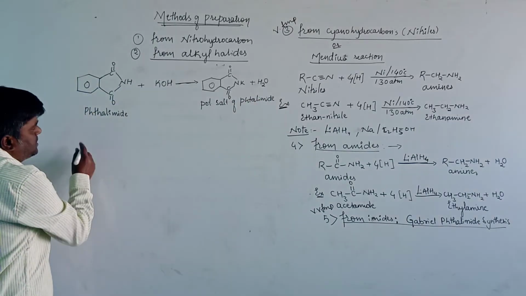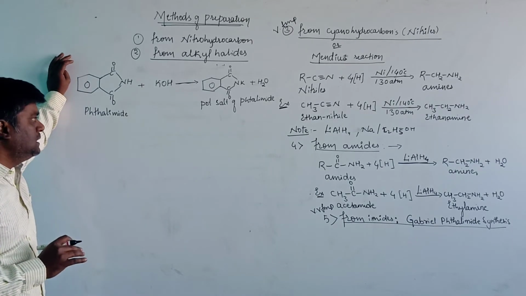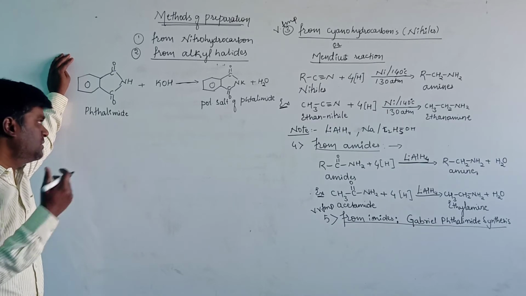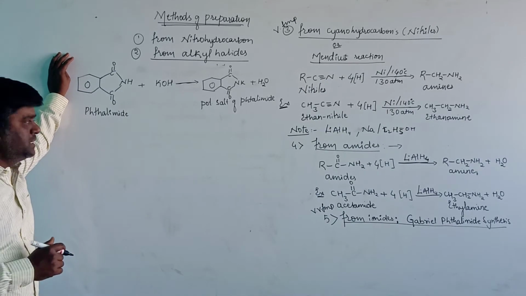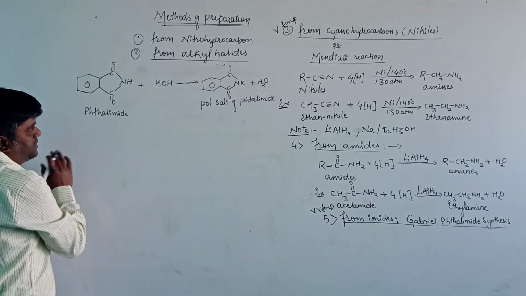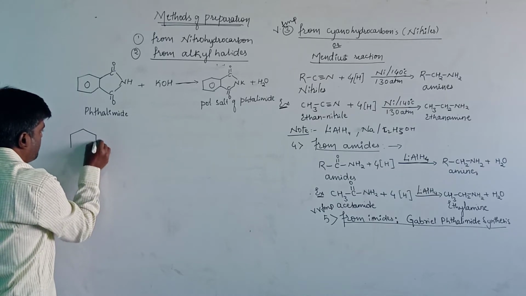The potassium salt of phthalimide, we are heating with the alkyl halides and further we are carrying out the alkaline hydrolysis. First carry out the reaction with the alkyl halide, or first react the potassium salt of phthalimide with the alkyl halide here.